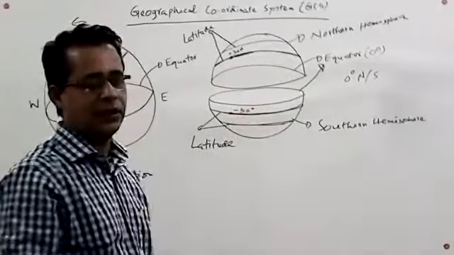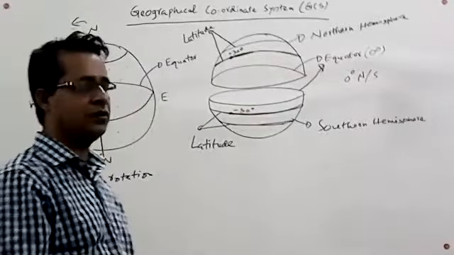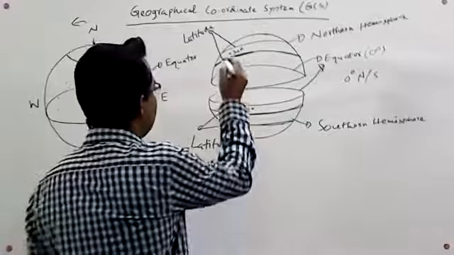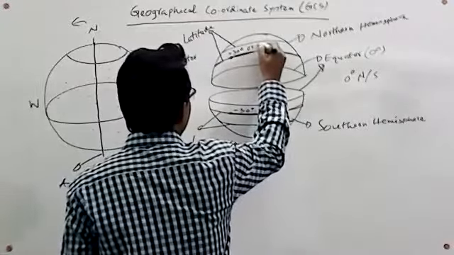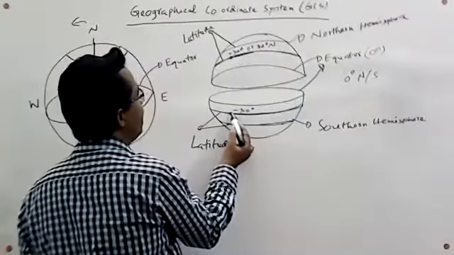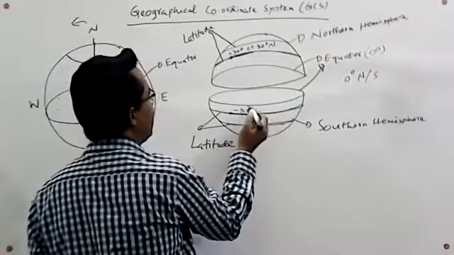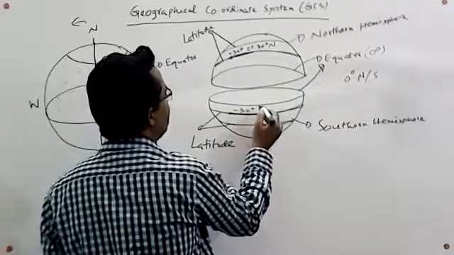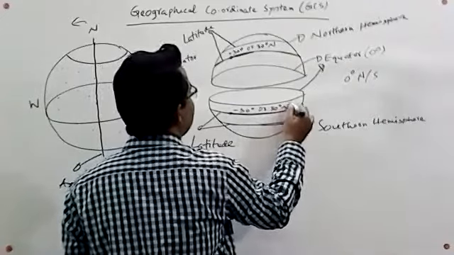If we neglect the sign, there is a provision to indicate this point by 30 degrees north. And since this point is located in the southern hemisphere, we can remark it by 30 degrees south instead of minus 30 degrees.